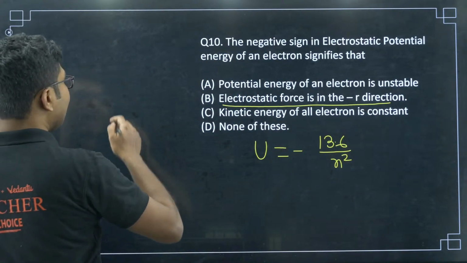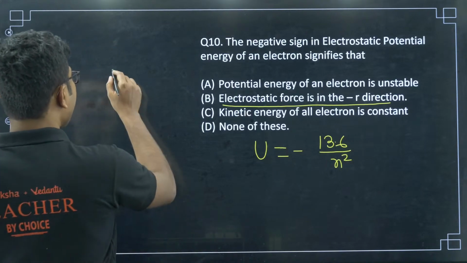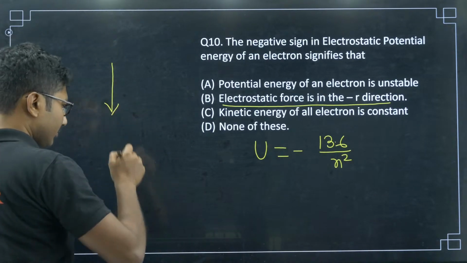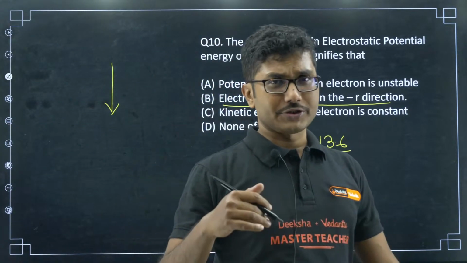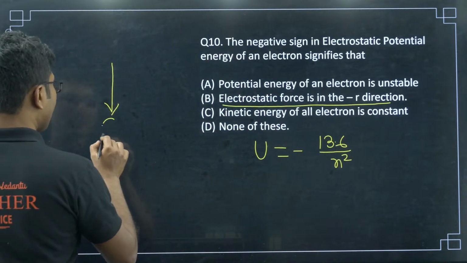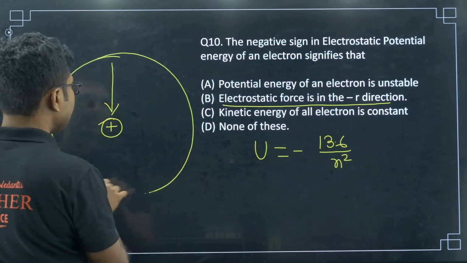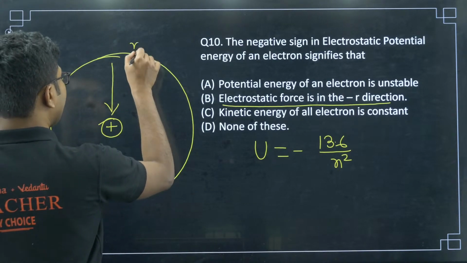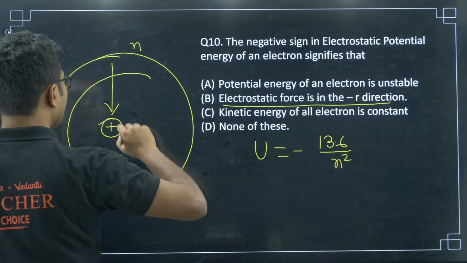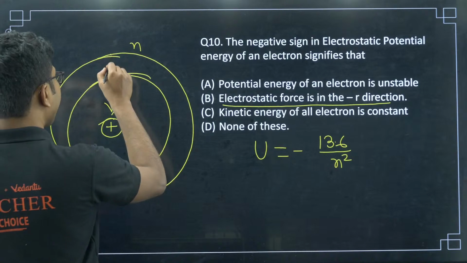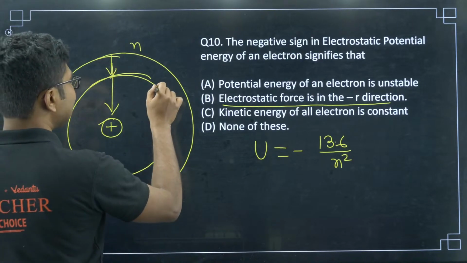We know that electric field is basically pointing from higher potential to lower potential, right? So if this is the nucleus, this is an electron, say this is orbit number n, this is orbit number n minus 1, then obviously the electric field points from n to n minus 1, because this is more negative.